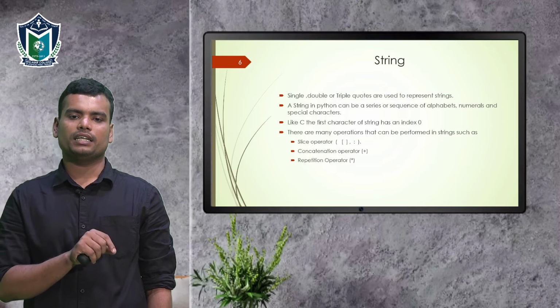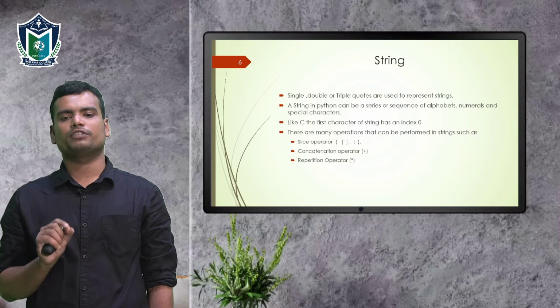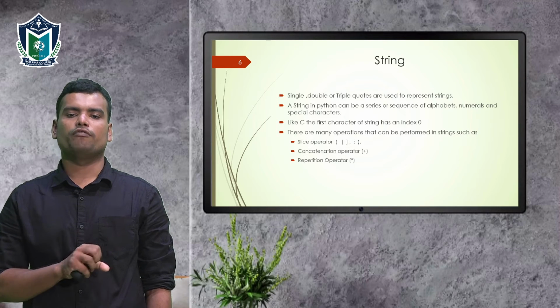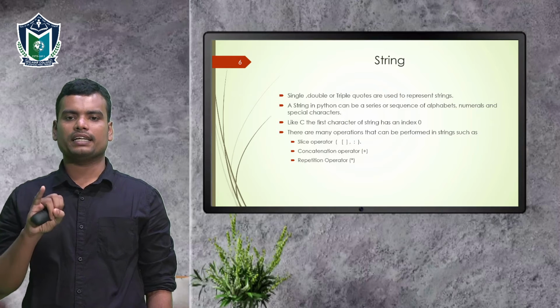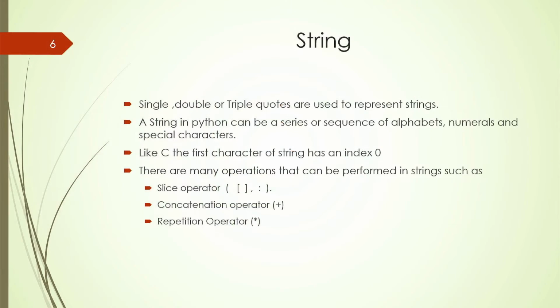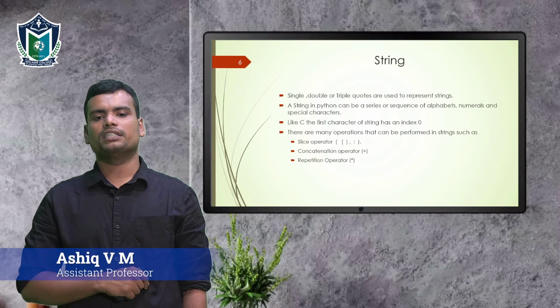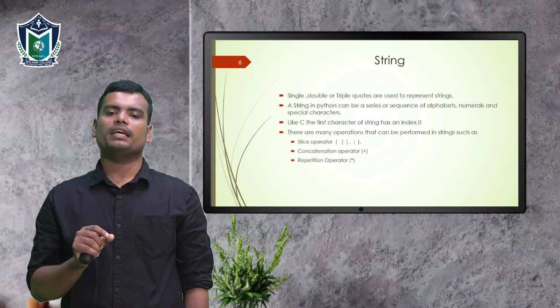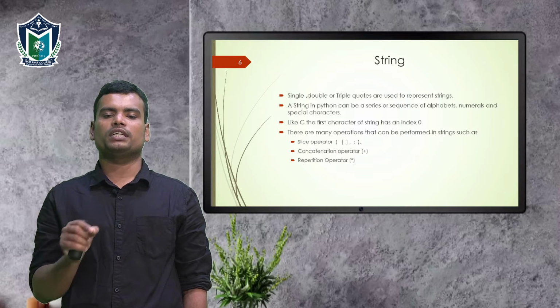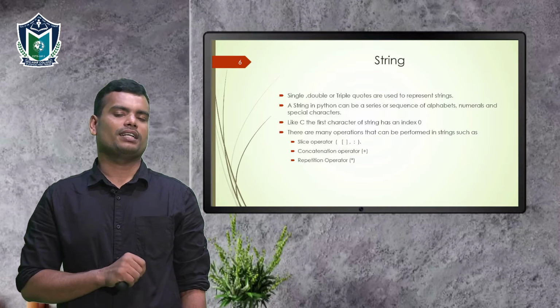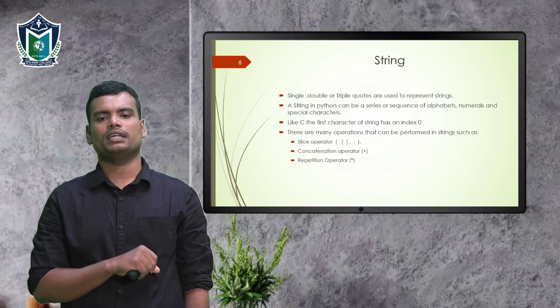Likewise, as in C, the first character of the string has an index of 0. We have an indexable sequence in the string. If we use hello, then the first character H is indexed as 0, E is indexed as 1, L is indexed as 2, etc. Each of the characters is indexed starting from 0. So we can easily identify the character by its index number in a string. That is the main advantage of indexing.